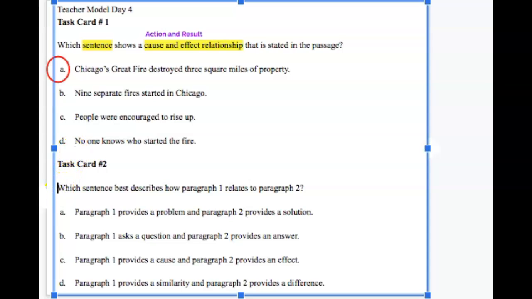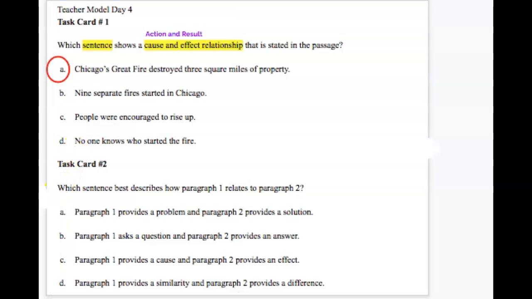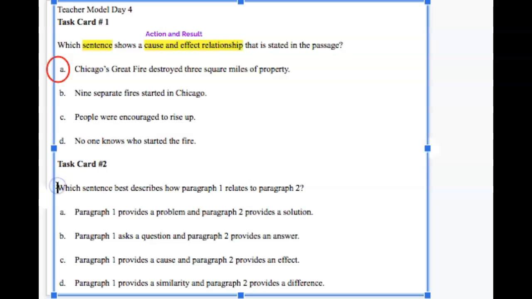Okay, the next one. Which sentence best describes how paragraph 1 relates to paragraph 2? So now this is talking about the article with earthquakes. Now remember, it's a cause and effect article, so we're looking for an answer that's going to provide us with the words cause and effect, right? Because we know that paragraph 1 of the article gave us the cause, which is earthquakes, and it told us all about how earthquakes occur. Paragraph 2 gave us the results, or the effects. It told us that after an earthquake, we have much damage.